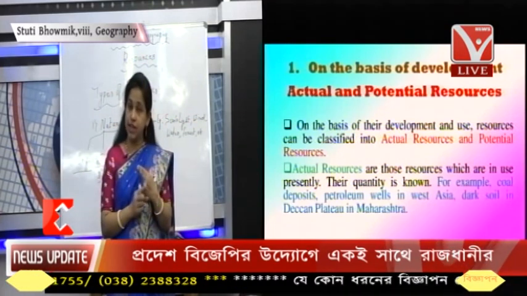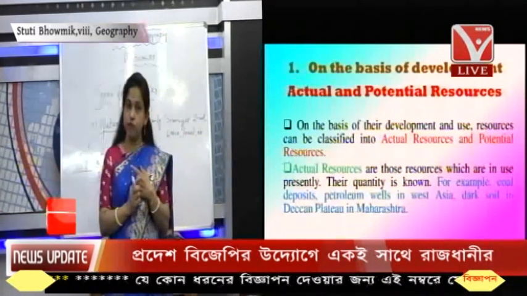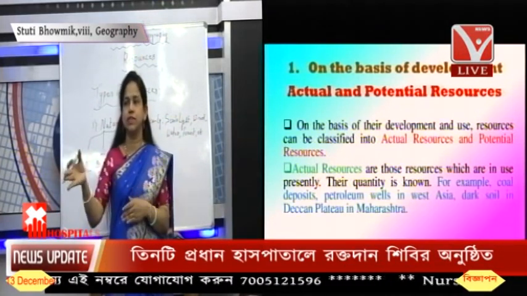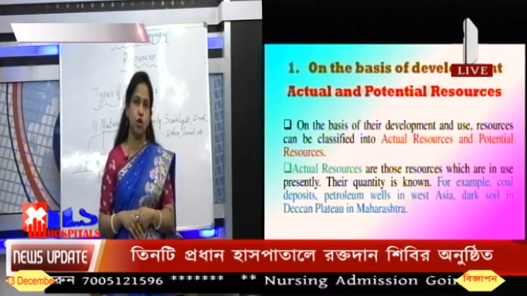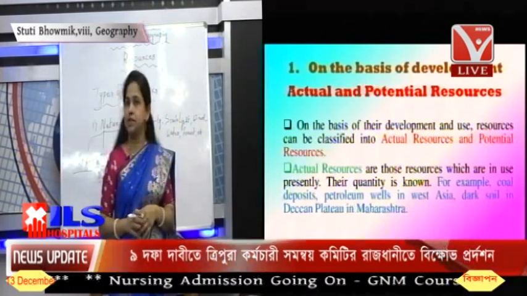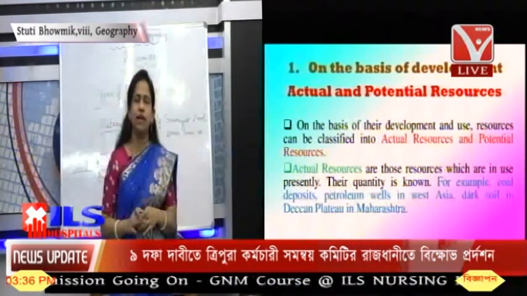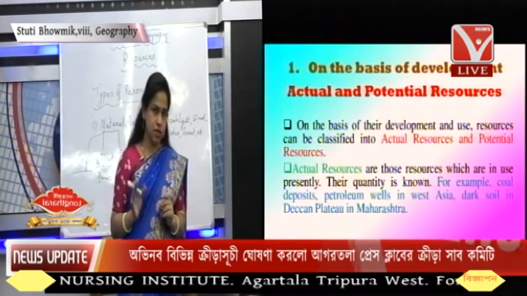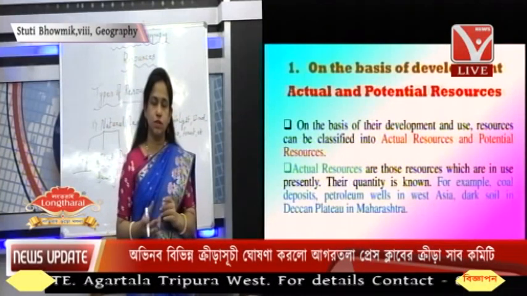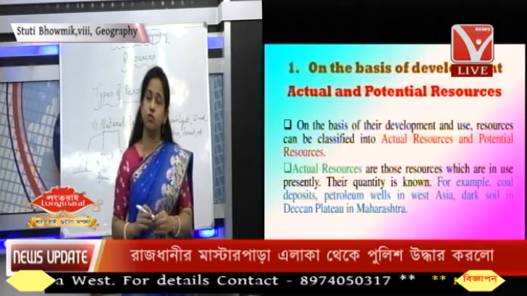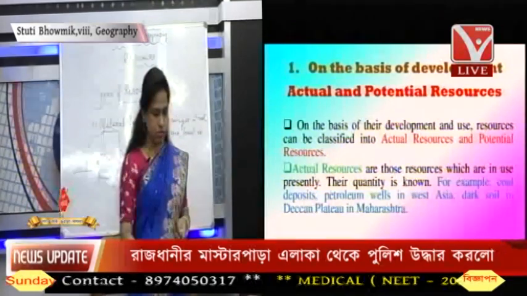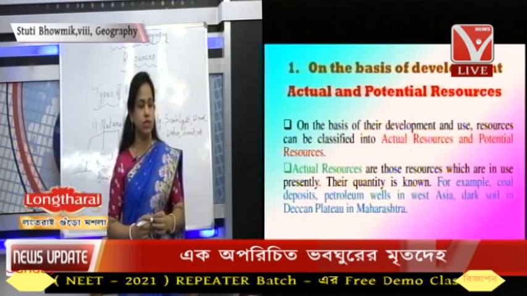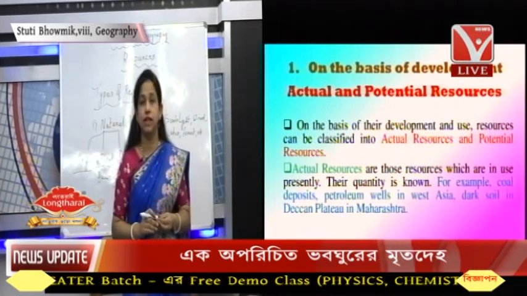We can make irrigation out of it, we can produce electricity out of it, isn't it? We can make canals and take water to the scarce areas where water is not available. So a lot of things can be done. In this way we can make manifold use of it with the help of scientific and technical knowledge, okay. So the actual resources are those resources, and the others are only the potential resources. We can divide them in this way, actual resources and potential resources, on the basis of their development, okay.